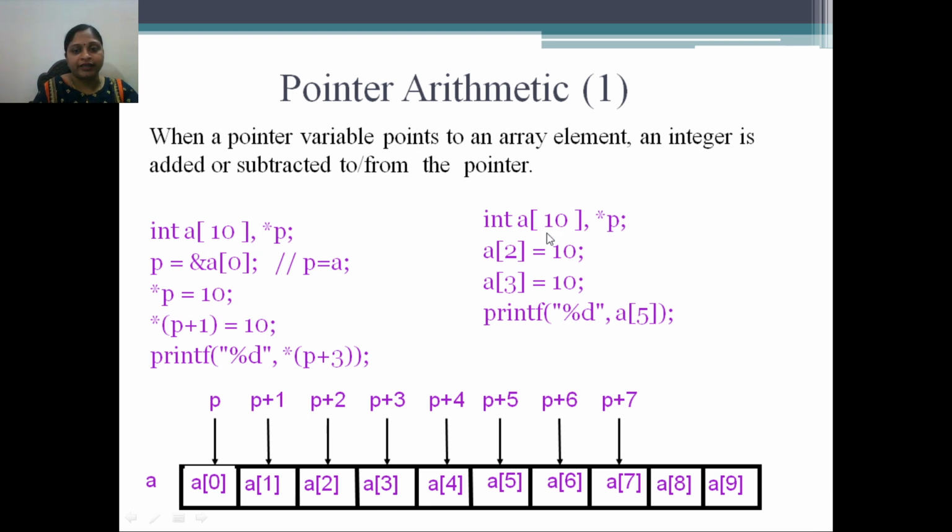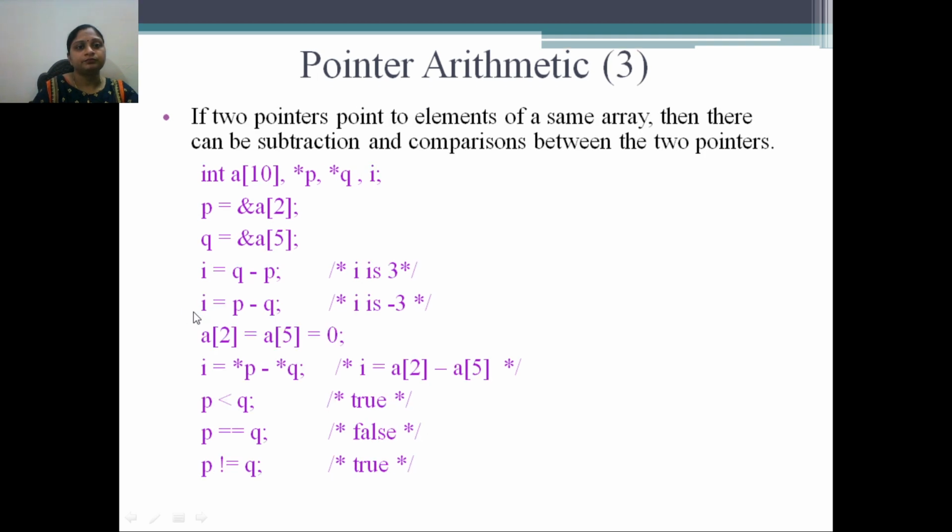int a[10]. In the same way, you can make that pointer. int a[10] and *p. This is the next pointer. a[2] is equal to 10. a[3] is equal to 10. printf %d a[5]. So this is how we can initialize the values of a variable to the array, and we can initialize the values to the pointer variable also.